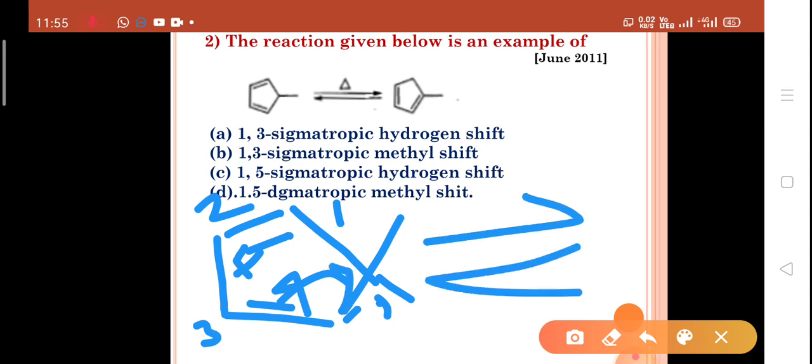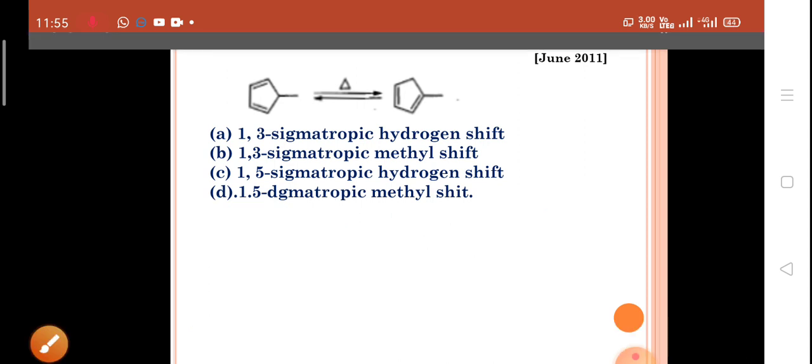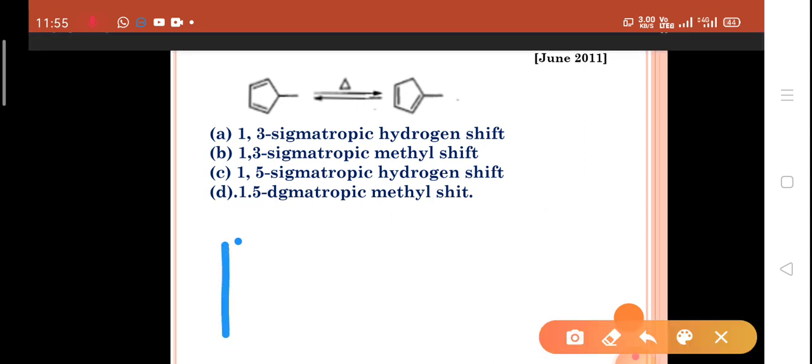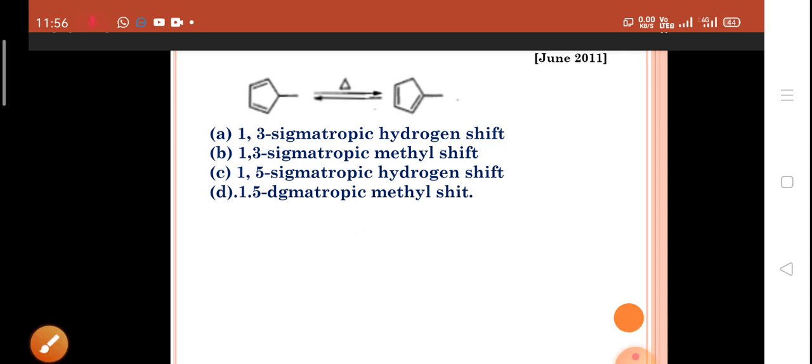So the product is like this. So it comes under 1,5 sigmatropic hydrogen shift. C is the right answer.